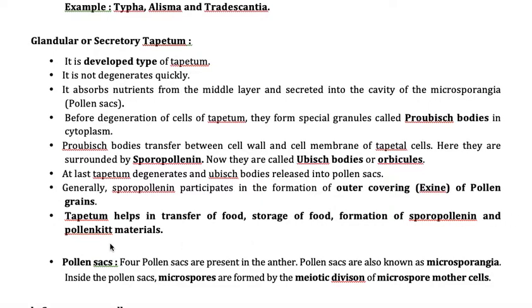Many times, whenever I get the chance, even at revision time, I told you what pollen kit is. Pollen kit is a sticky substance produced by the tapetum, so that the pollen grain is able to stick to the bodies of insects, because the insect body is made up of chitin.